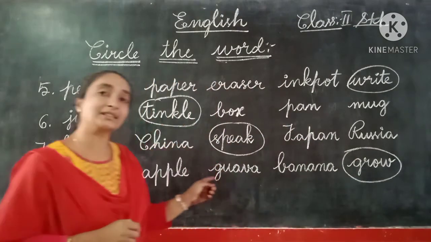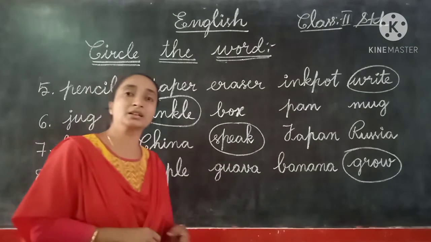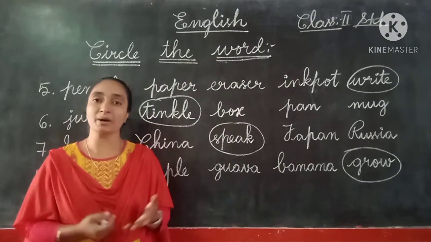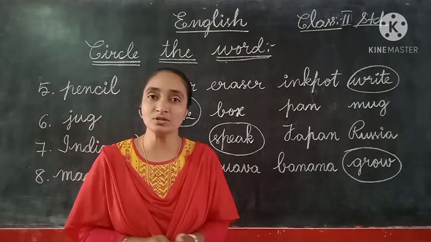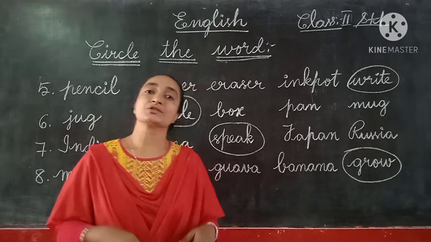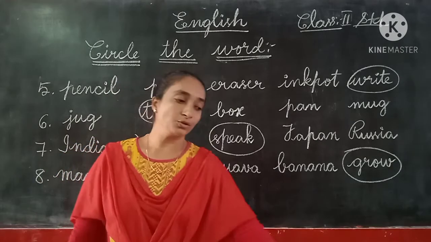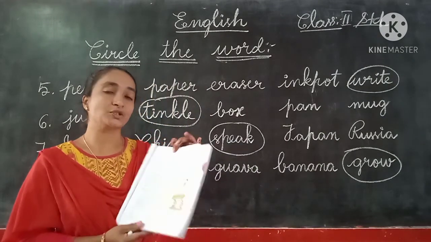So remaining all these are the names of fruits. Mango, apple, guava, banana, orange, grapes, papaya. All these are the fruits. So here we have completed children very easily. So here we have done the circle which is not a naming word. So here we have completed the page number 59.